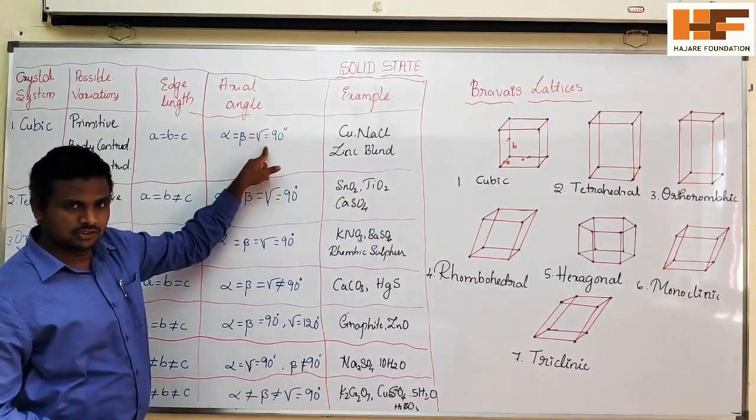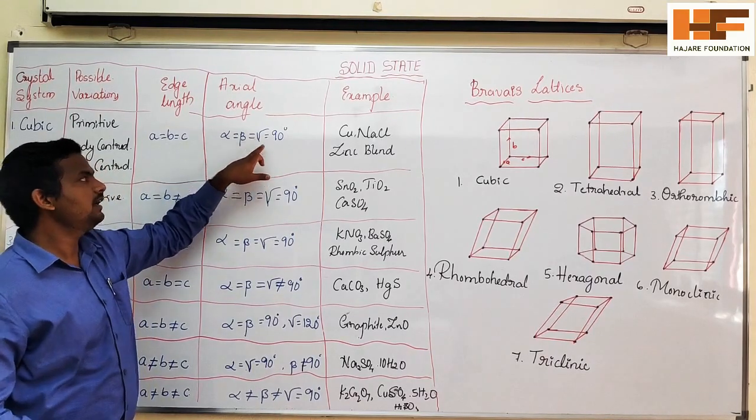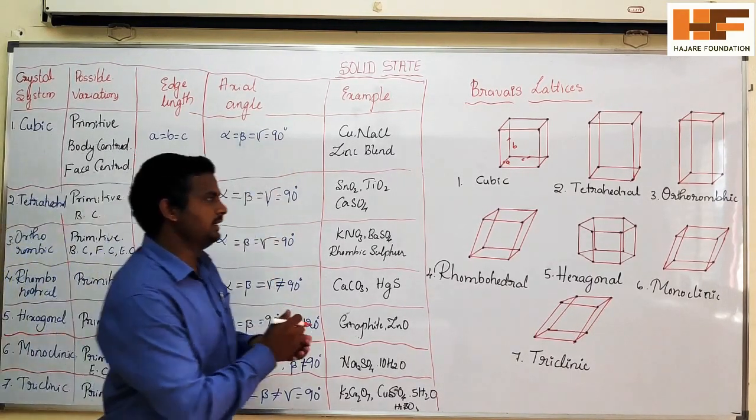Next come to the angles. Alpha, beta, gamma are all equal to 90 degrees.